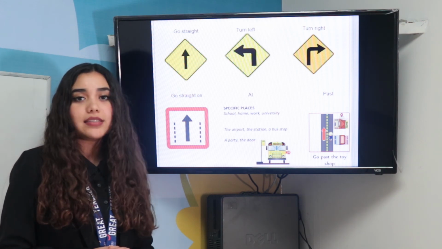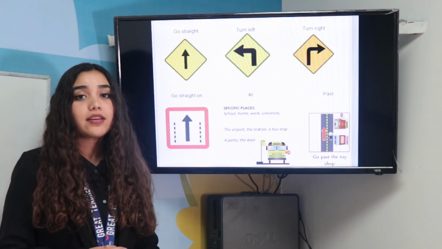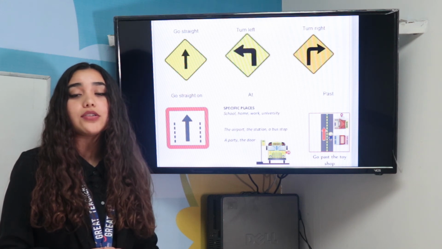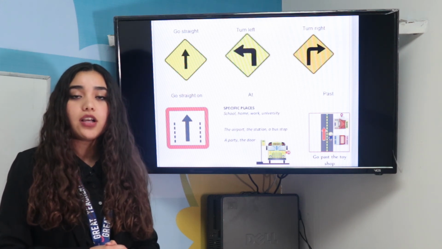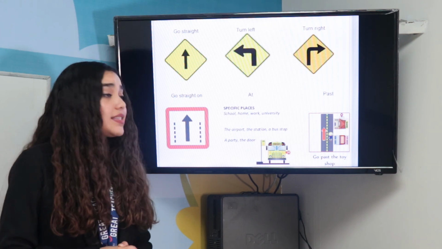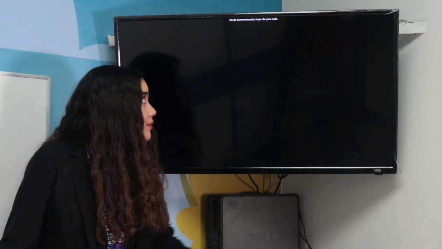And we use past, but remember, we are not talking about past tense. We are talking about when you pass a place or something or someone. Go past the toy shop. It's an example. And that's all for today.